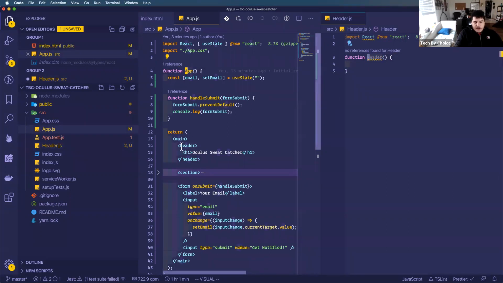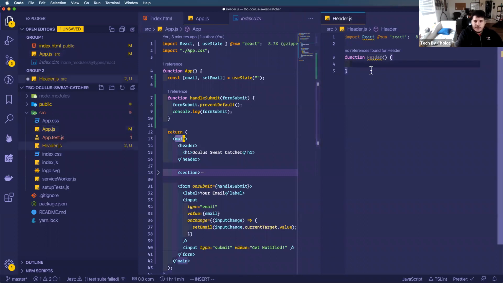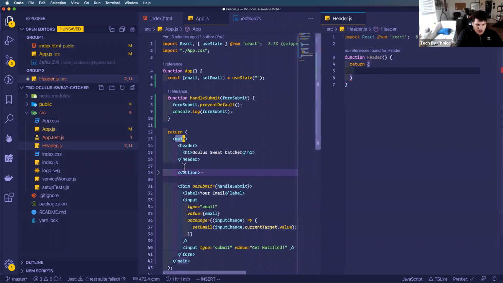And that's because React wants us to have a distinction between a plain HTML element and a component that we're building. So this component is basically just going to return this header that we created earlier.